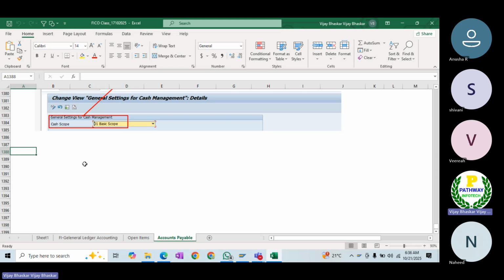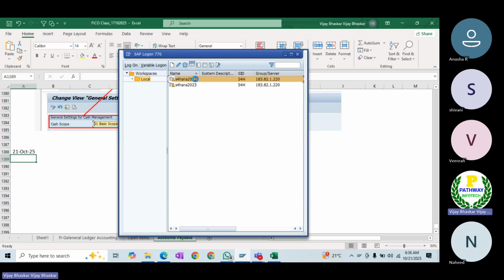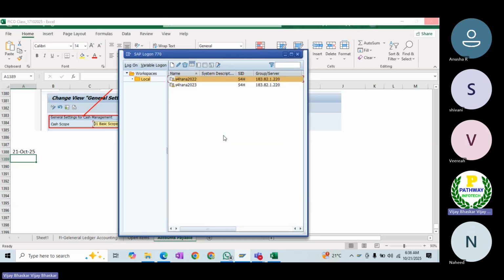Then after that, we'll see the workflow, because basically we would like to see it. The workflow configuration has already been done successfully. Let's see now whether the system is going to trigger the workflow or not.